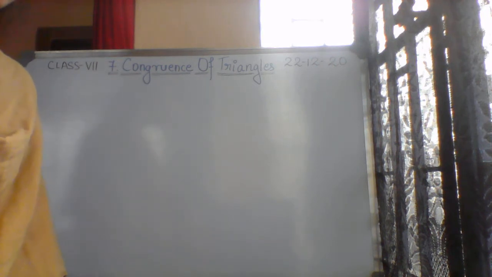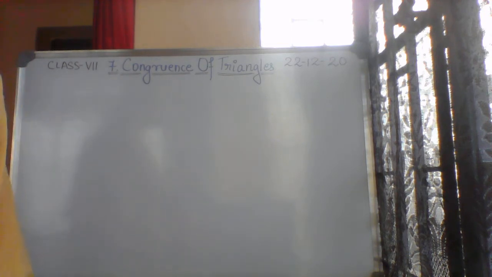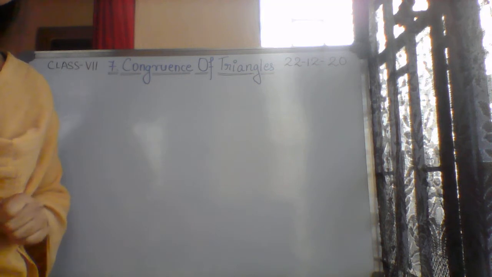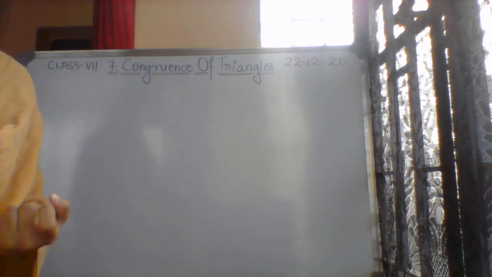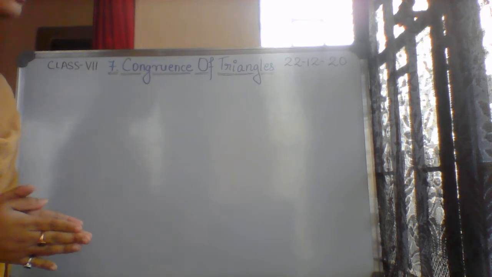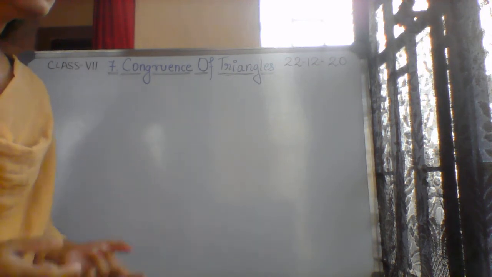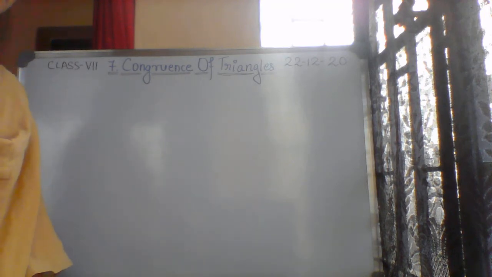So, we have already started chapter number 7, that is congruence of triangles. It has already been introduced by ma'am. I hope you now know the meaning of congruence, the meaning of congruent. So now you will tell me what is the meaning of congruence, or when we call two objects congruent.